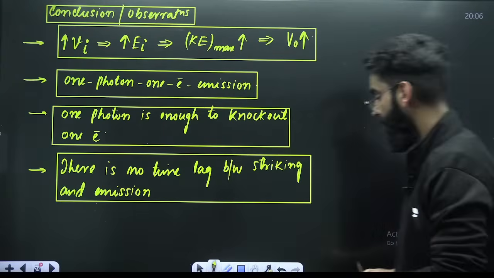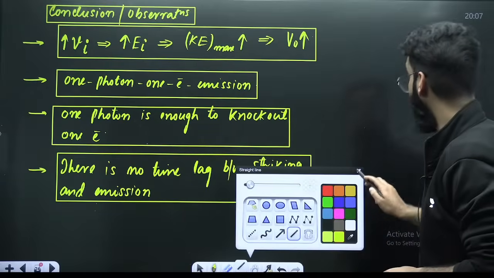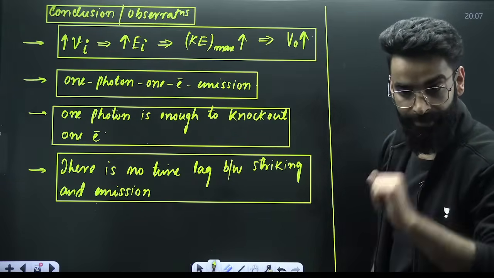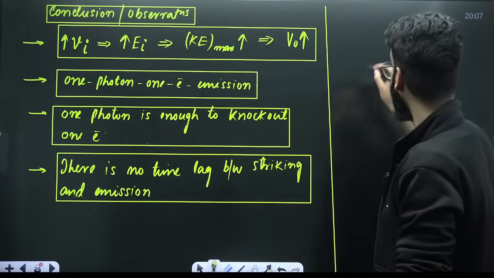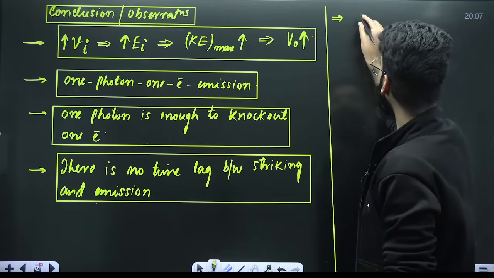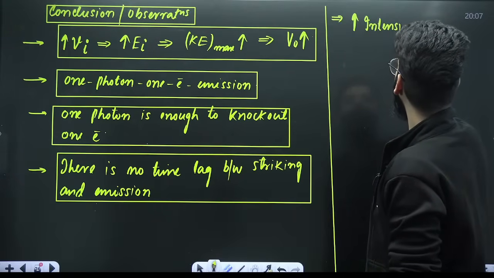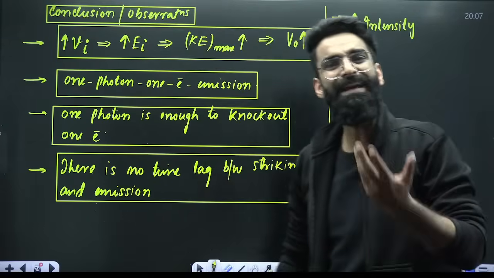Now I need to tell you one more important thing. Yes, it's instantaneous. Tell me one thing. If I increase the intensity of the light radiation, what is meant by that?